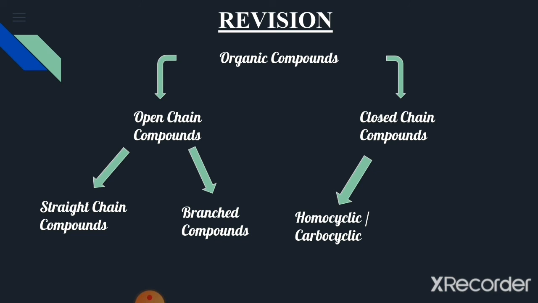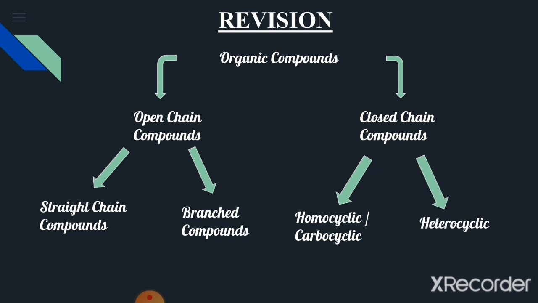We read that these are cyclic structures that have only carbon atoms in a ring, and for these we read the example of benzene, which contains only carbon atoms in the ring, 6 carbon atoms.